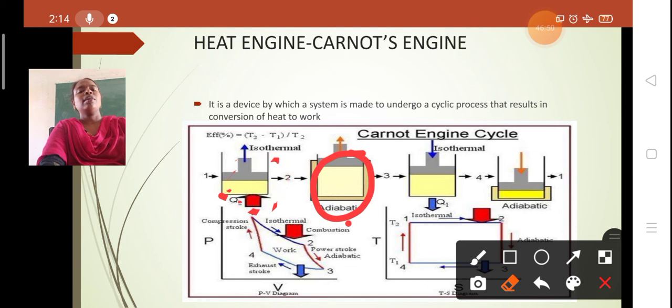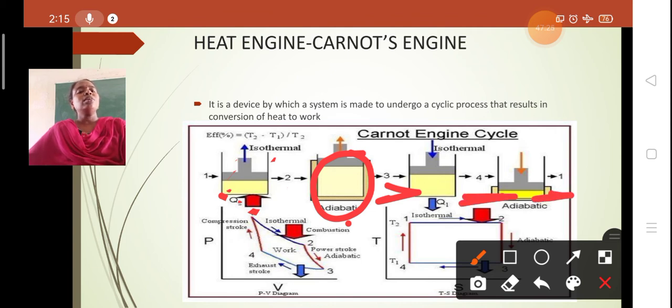The second figure clearly indicates adiabatic expansion, the upward one indicating expansion. The system first undergoes isothermal expansion to a second state, then adiabatic expansion, then the third one represents isothermal compression, and the fourth represents adiabatic compression. The system is undergoing a cyclic process: 1 to 2, state 2, then state 3, state 4, and again it returns to state 1.